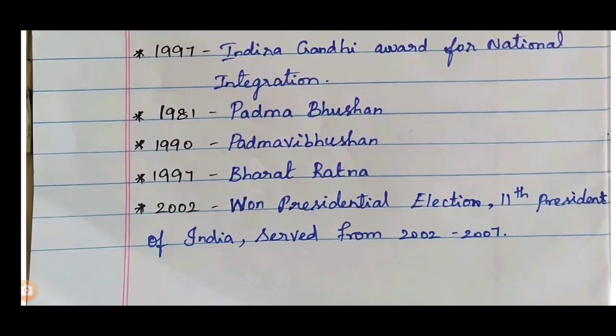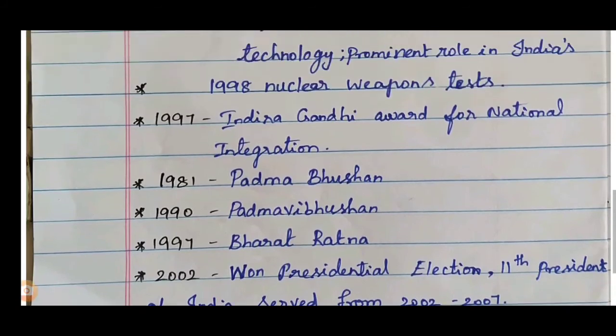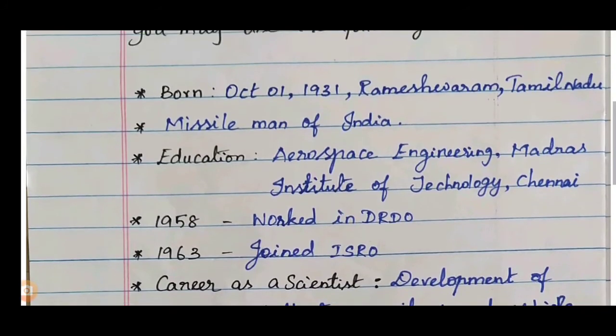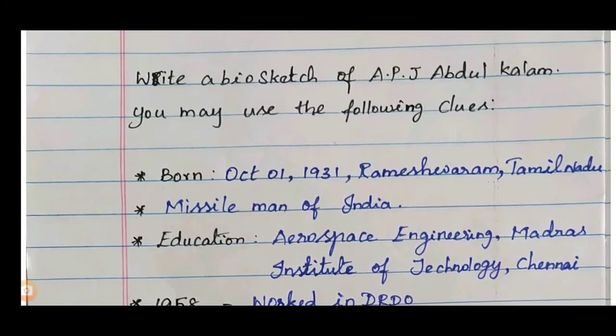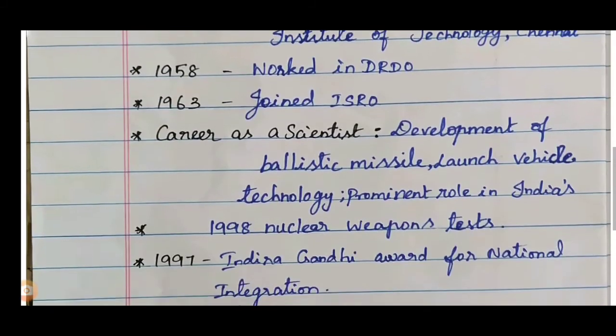In the year 1981, Padma Bhushan. In the year 1990, Padma Vibhushan. In the year 1997, Bharat Ratna. 2002, won president election. 11th President of India, served from 2002 to 2007. So these are the information given as clues. You have to develop it as a paragraph.